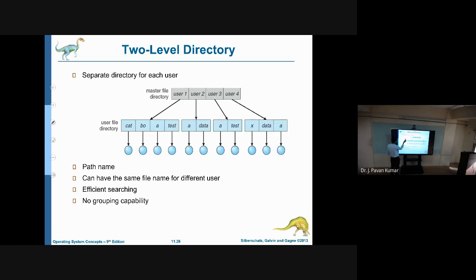Two level directory means one more level will be there, so we need to give a path here in order to access this particular file. And here searching will be easier compared to the earlier one. Why? Because two levels will be there. By going from here to here itself, we can avoid three-fourths of the files or directories. That is the advantage.